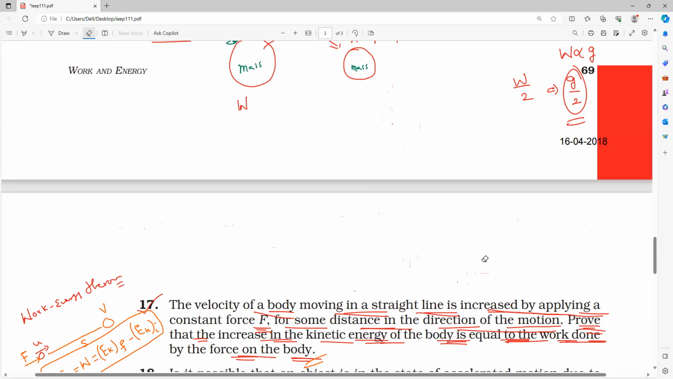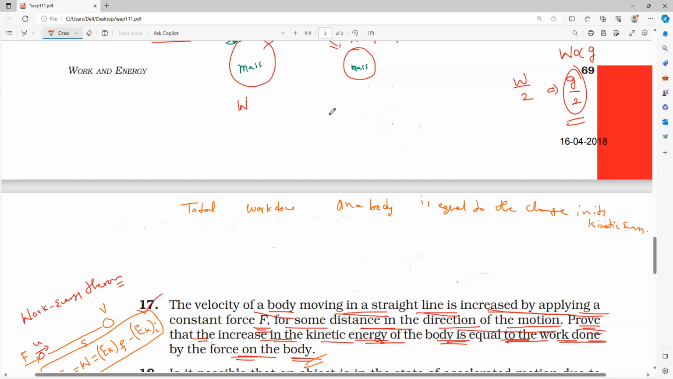What is the statement you have written? Work energy theorem: the total work done on a body is equal to the change in its kinetic energy. Do you remember, everyone? All of you? Hello? Am I audible, guys?